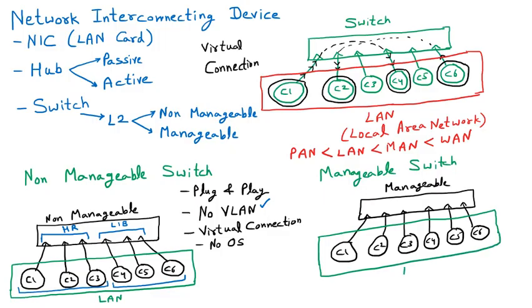This is the local area network. But now we are using the manageable switch, and the manageable switch feature is that we can create virtual LANs. So let us suppose that the first 3 computers I want to create into the HR department, and the next 3 computers I want to send to the library, and I want that they should communicate in their network.